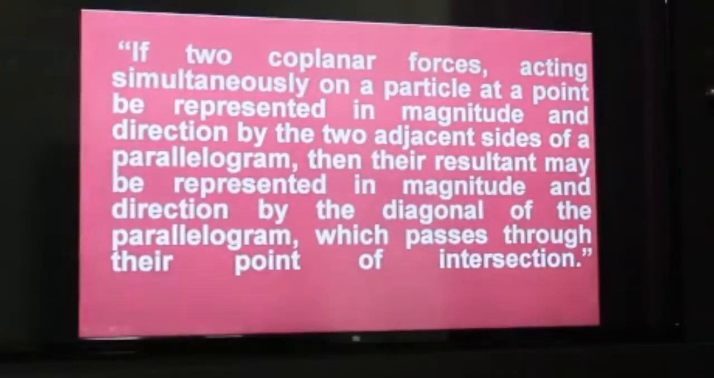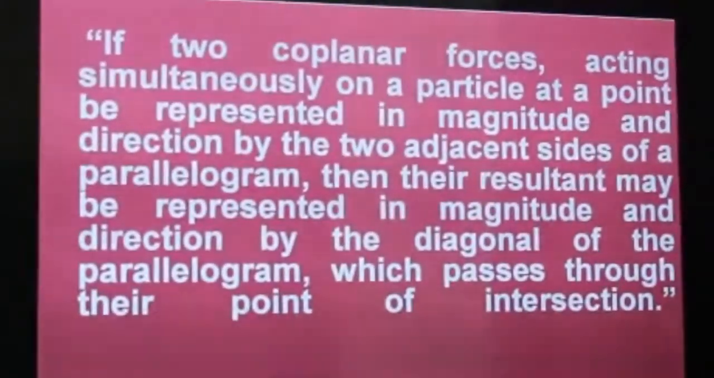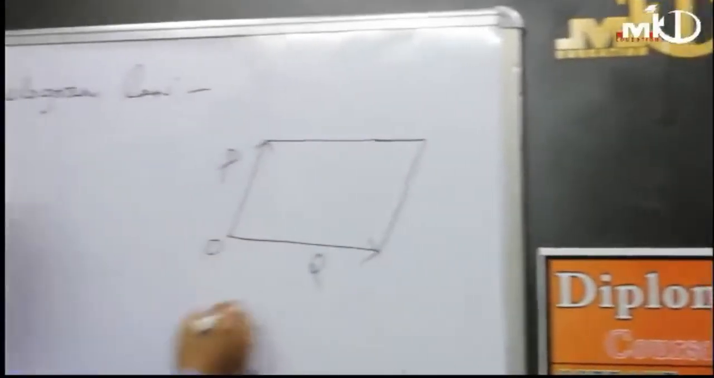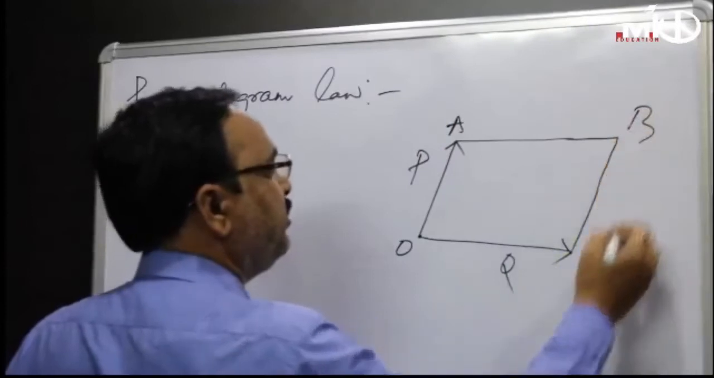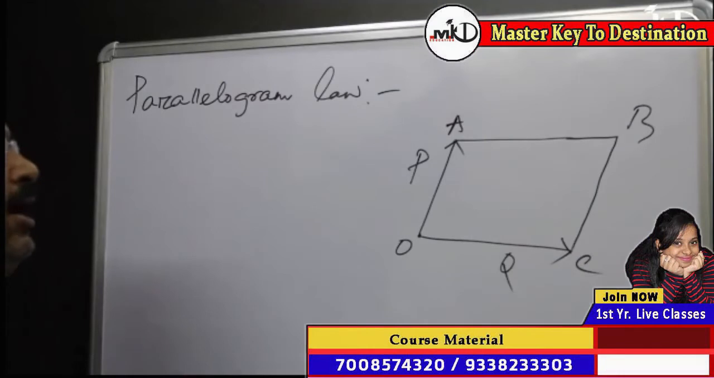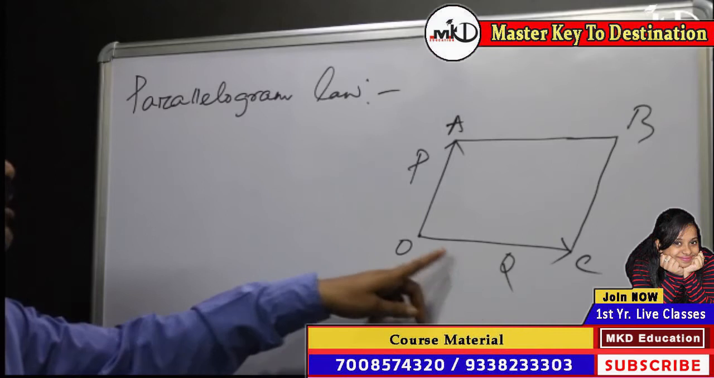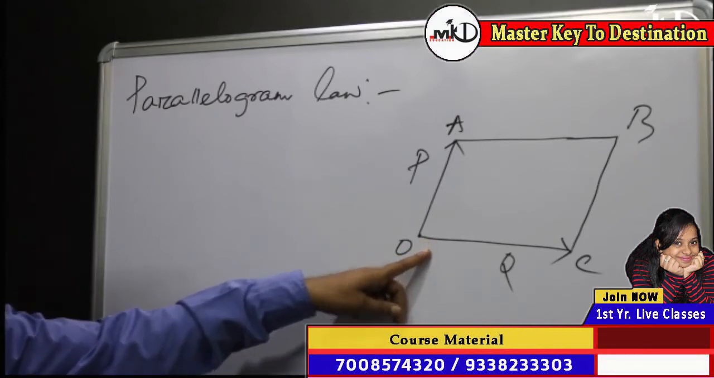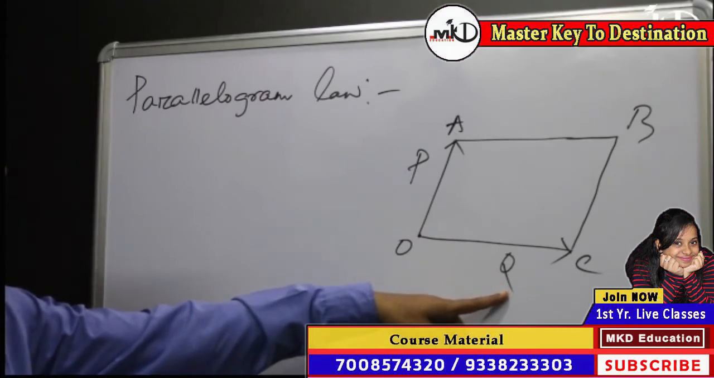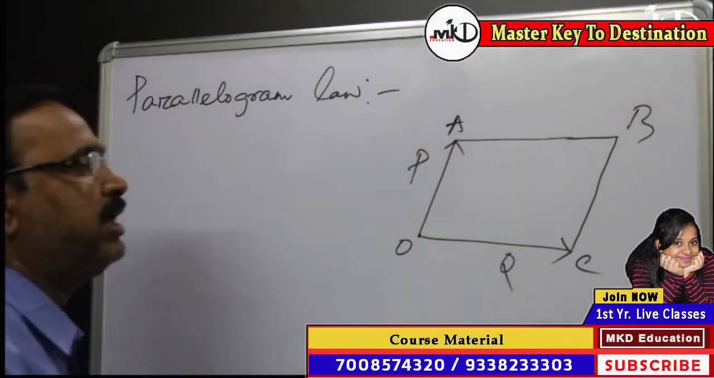If two coplanar forces, here P is a force and Q is the other force, are acting simultaneously on a particle. Suppose this is a particular body. Let this be O, this is A, this is B, this is C. If two coplanar forces act simultaneously on a particle at a point, P is one force and Q is the other force, represented in magnitude. This is the magnitude of the force, and this is the other magnitude of force, and by the two adjacent sides, OA and OC are the adjacent sides of the parallelogram.